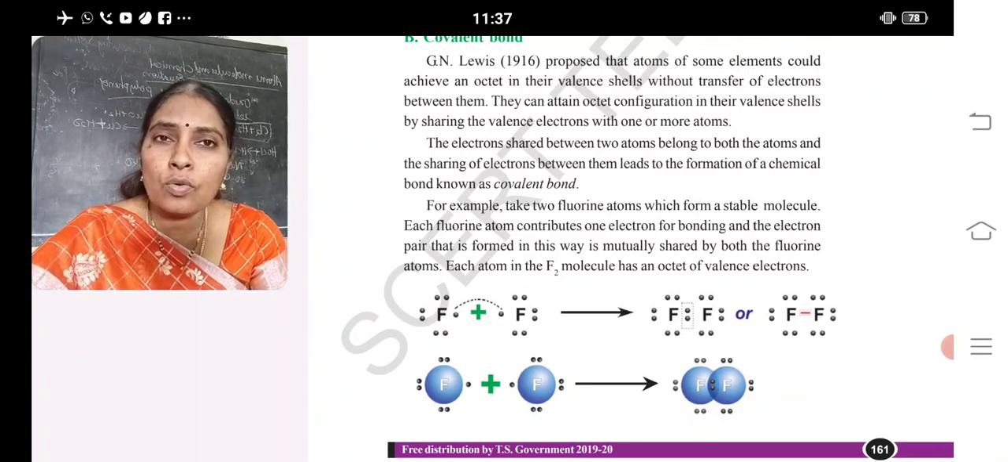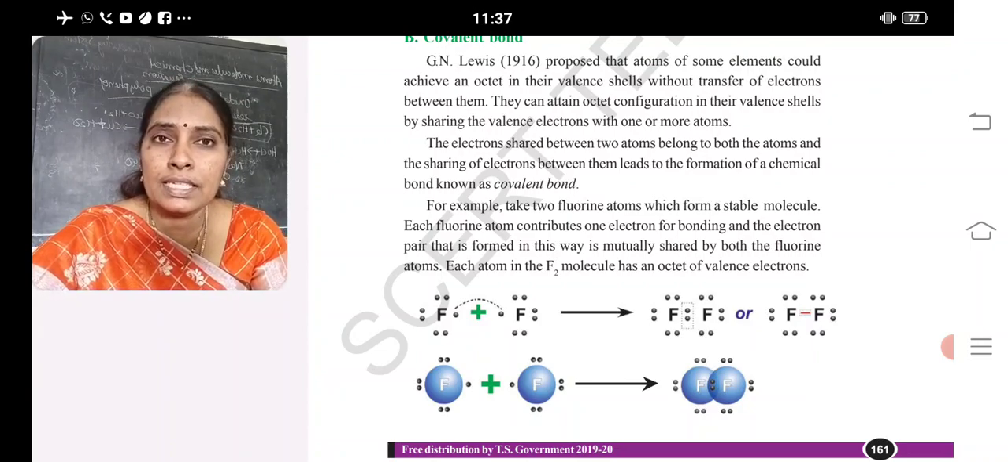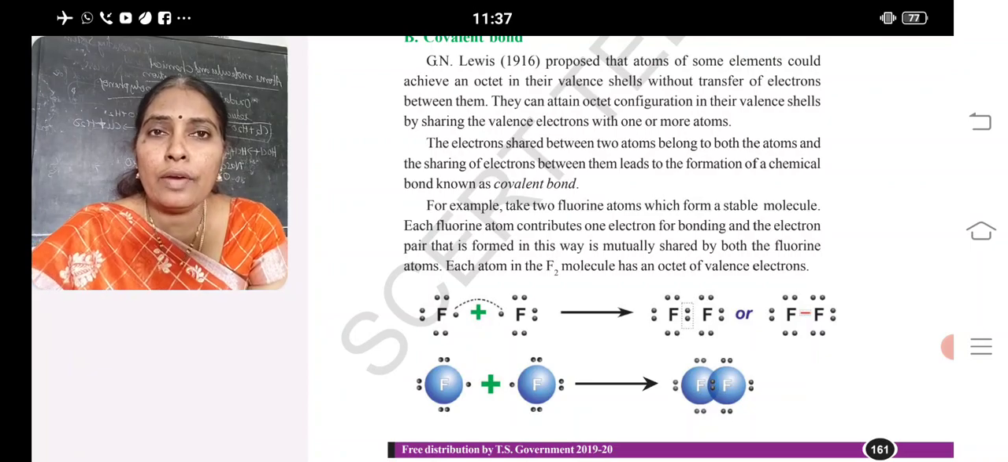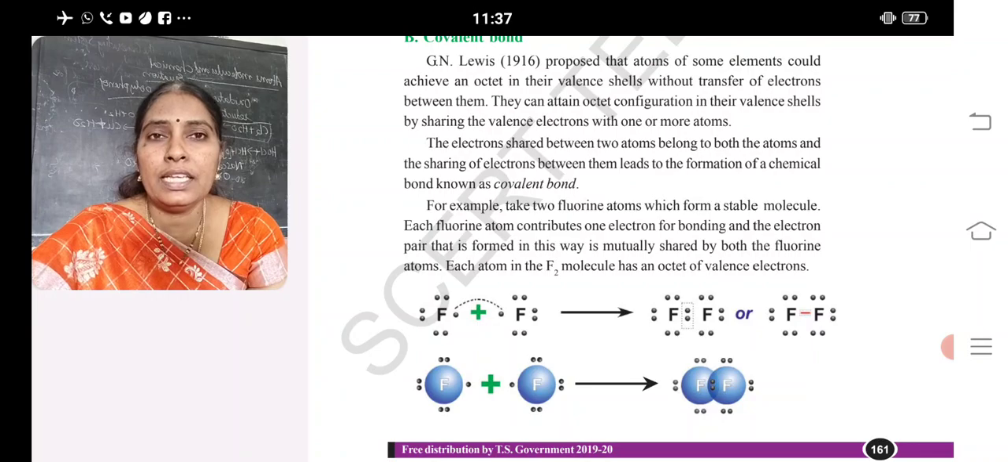So how many are there in the outermost shell? 7. How are the 7 arranged? In that 7, 6 are paired and 1 is unpaired. So 6 are paired, 2 on each of 3 sides, and 1 is placed singly in the first site. Two fluorines combine to form the F2 molecule. When 2 fluorine atoms combine, it is said to be a fluorine molecule. That is F plus F gives F2.